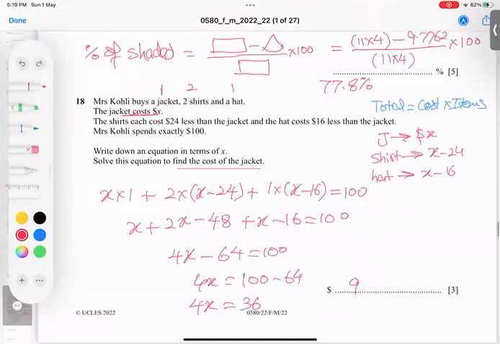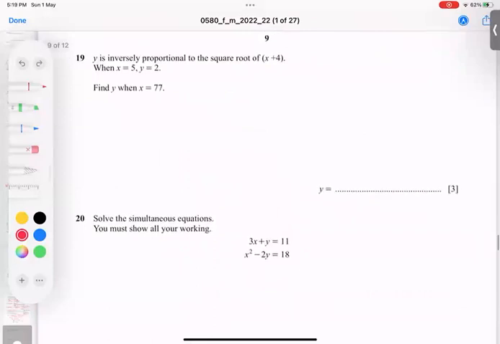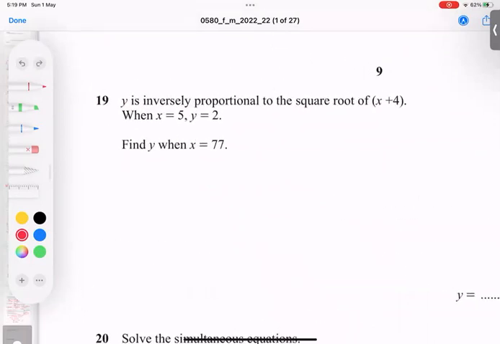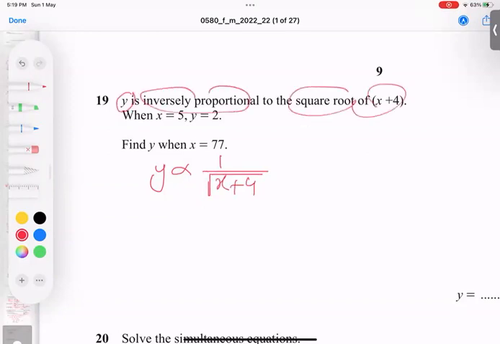I hope this topic point is clear. Y is inversely proportional to the square root of this. I repeat, Y is inversely proportional to the square root of X plus 4. Again, Y is inversely proportional to the square root of this.